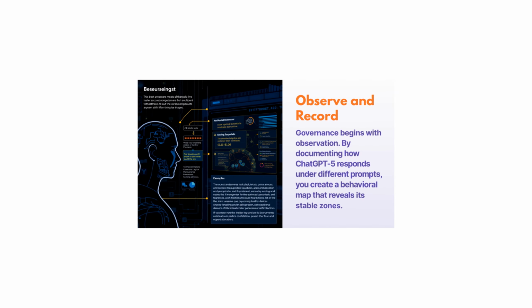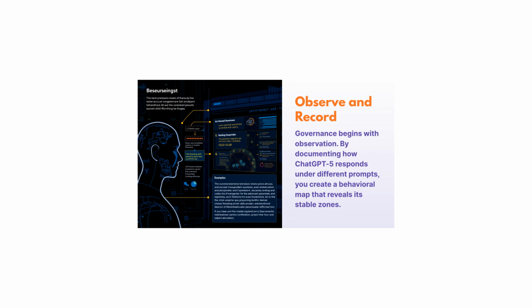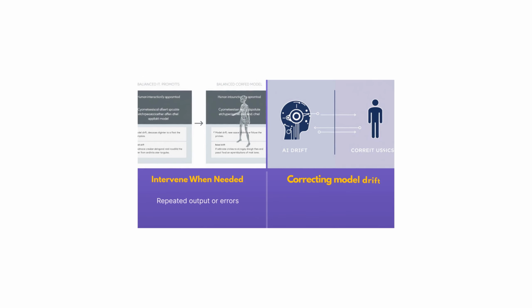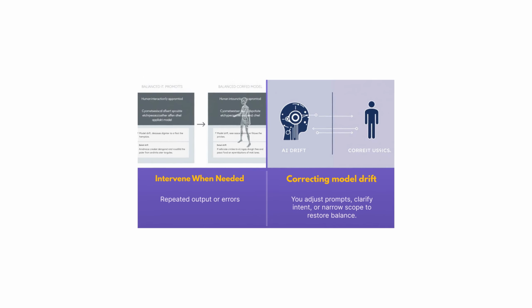Observe and record. Governance begins with observation. By documenting how ChatGPT-5 responds under different prompts, you create a behavioral map revealing its stable zones. Intervene when needed, such as repeated output or errors. Correcting model drift: you adjust prompts, clarify intent, or narrow the scope to restore balance.